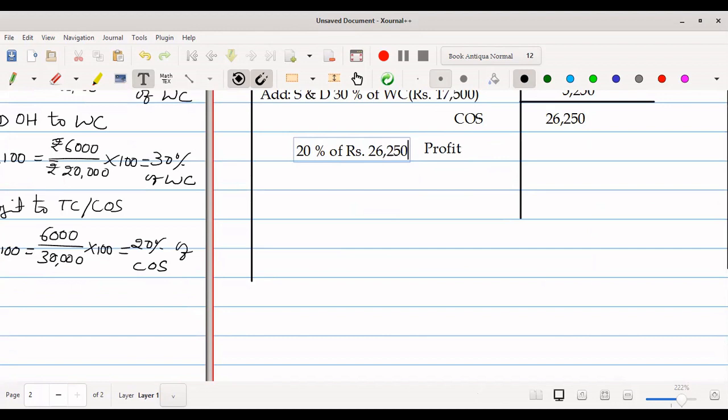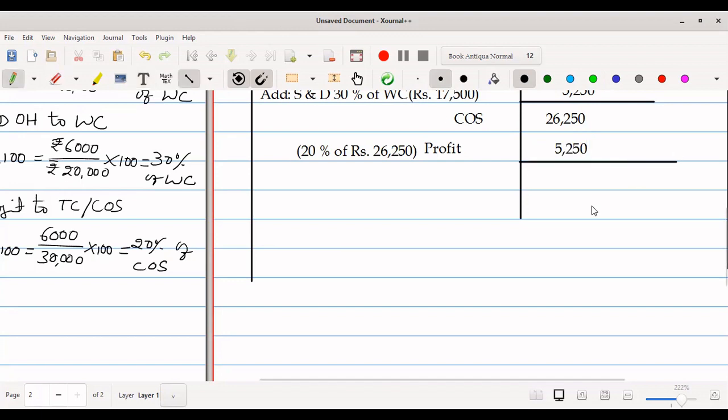What will be the amount there? Just calculate and see. It comes to 5,250. Let's total this and arrive at the quotation price. It comes to 31,500. So this is the quotation price.